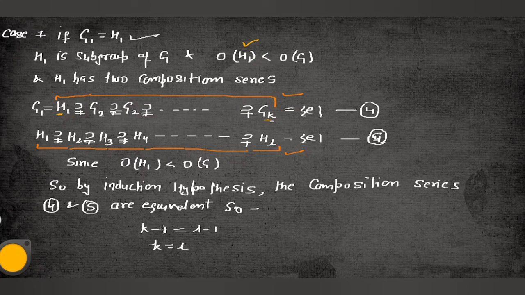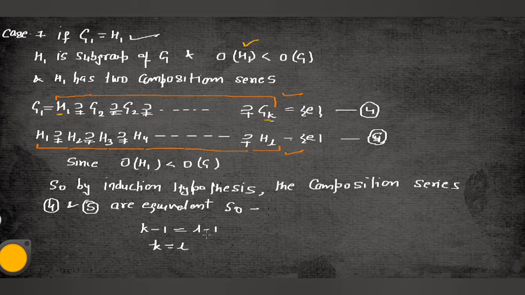But some students can also ask why we have written K minus 1 and L minus 1 here. We can directly write K is equal to L. But guys, we are doing advanced abstract algebra and we are in MSc mathematics, so this is algebra, so you can't directly say it like that. Okay,